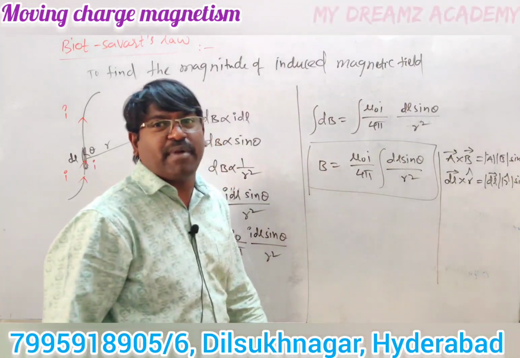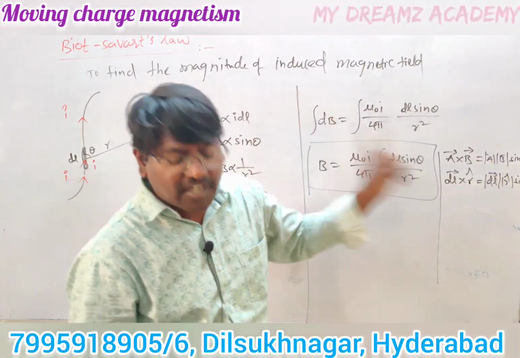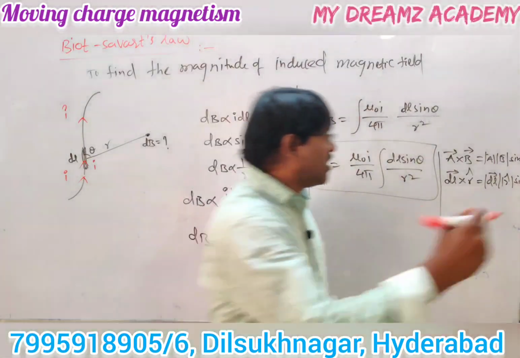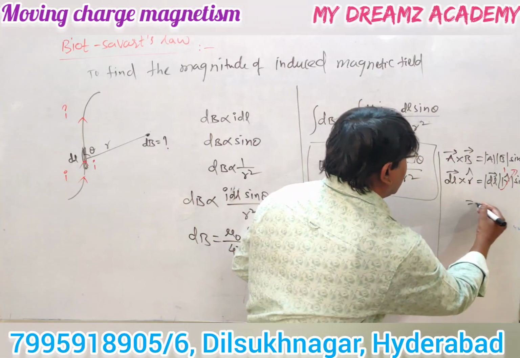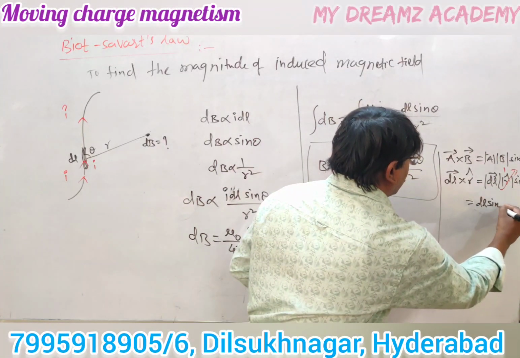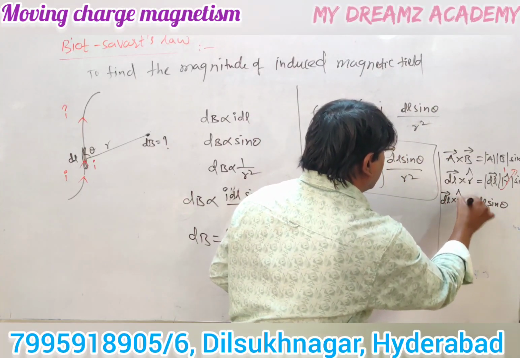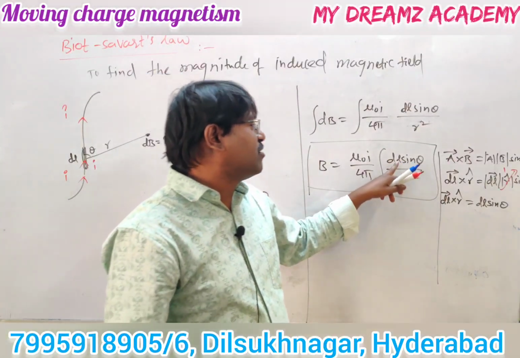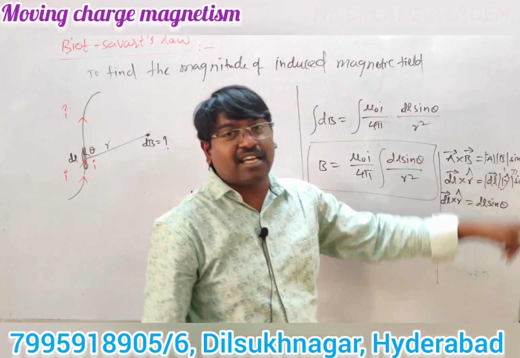What is the magnitude of r cap? R cap is a unit vector, and the magnitude of a unit vector is always 1. So we get dl sine theta. Instead of dl sine theta, we can write dl cross r cap.